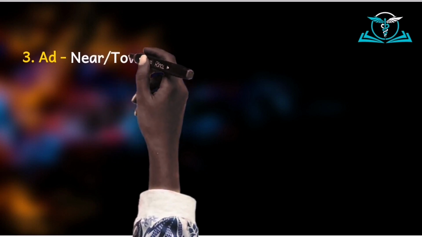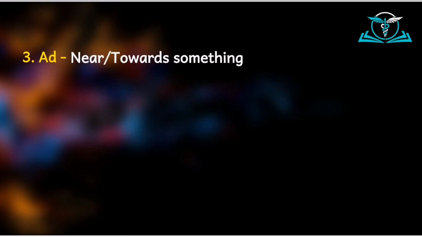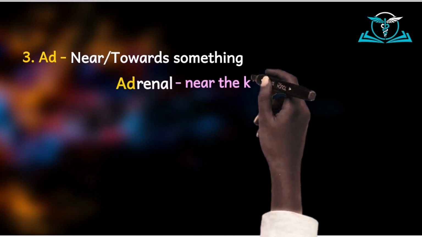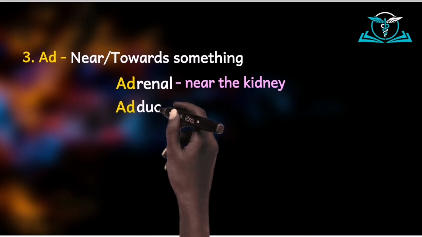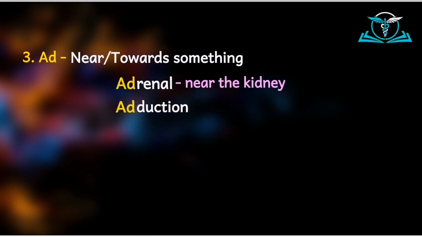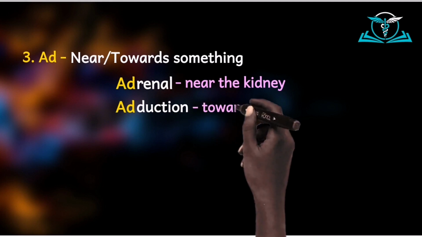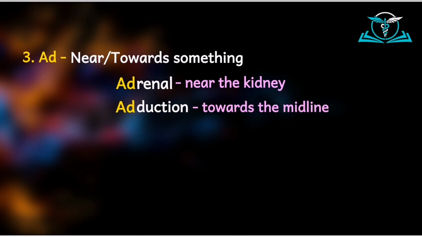The next prefix is ad, and it is the opposite of ab. So if ab means away from something, then ad would mean near something or towards something. And so some words here include adrenal. When we say adrenal, it means near the kidney, and so the adrenal gland is near the kidney. When we say adduction, it means we are moving towards the midline. So when we say that the pectoralis major adducts the arm, we mean that it moves the arm towards the midline.